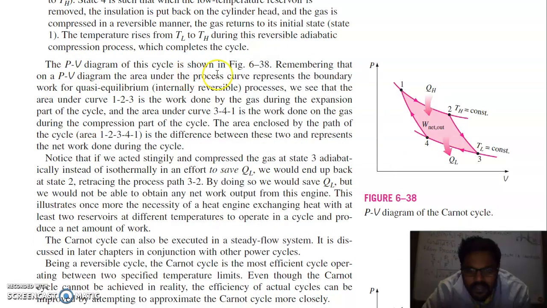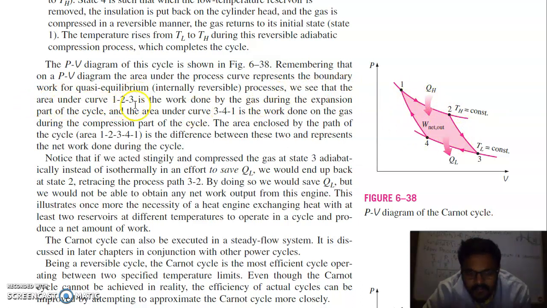The PV diagram of the cycle is shown in this figure: 1, 2, 3, 4. From 1 to 2, heat is supplied from the heat reservoir. From 3 to 4, heat is rejected to the heat sink. Remember that on a PV diagram, the area under the process curve represents the boundary work for a quasi-equilibrium process. So the area enclosed on this PV diagram gives you the net work.